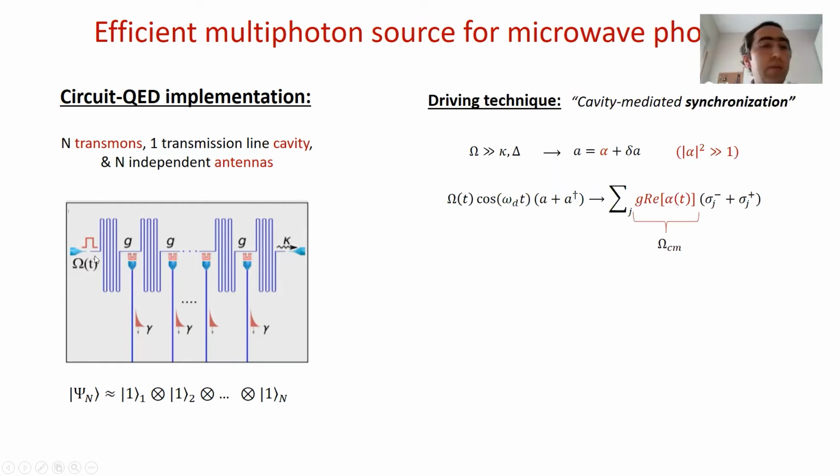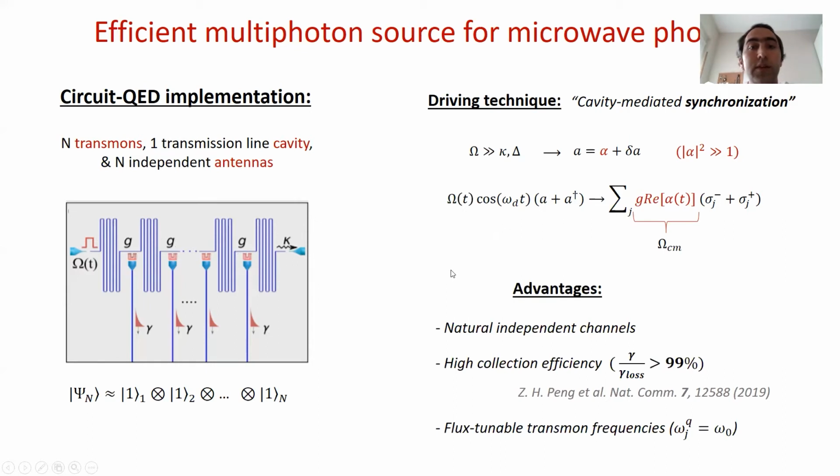The cavity is very important for the driving technique we use, which we call cavity-mediated synchronization. This is that we require a strong driving on the cavity to build a large coherent state in the cavity, and there will be a small quantum fluctuation around it. But when doing this displacement transformation, one can show that the net effect of having the drive on the cavity will be to have a driving on all qubits, and this driving will be completely synchronized, at the same time, with this cavity-mediated driving strength G times alpha. So driving only the cavity, one can drive all emitters at the same time.